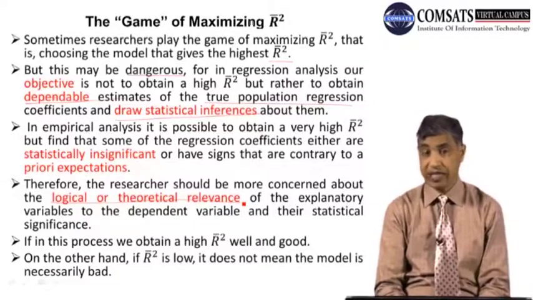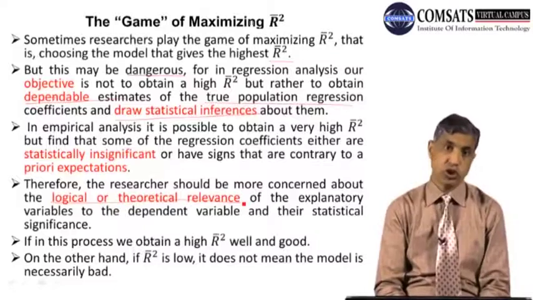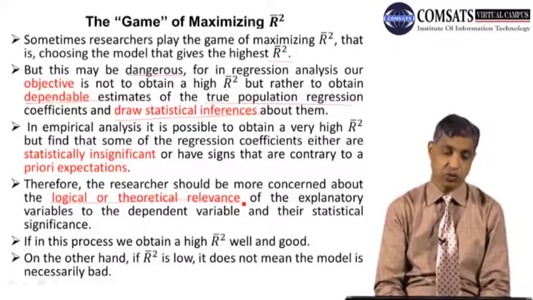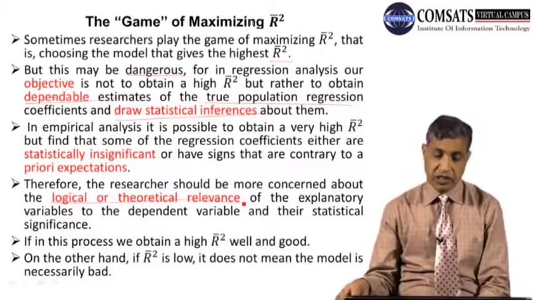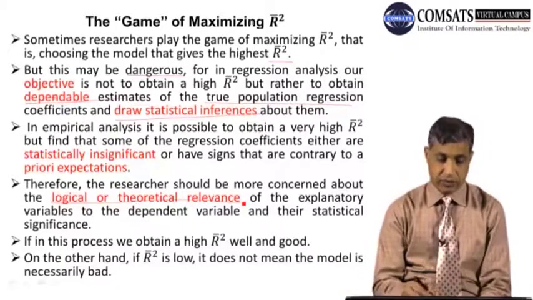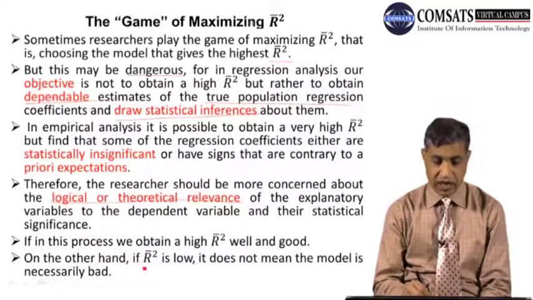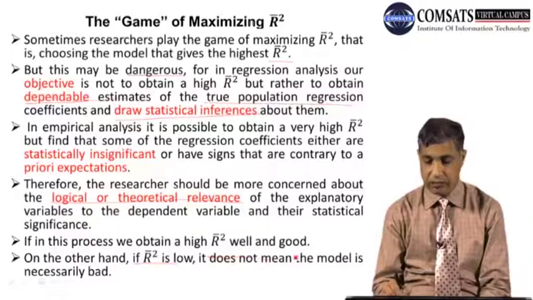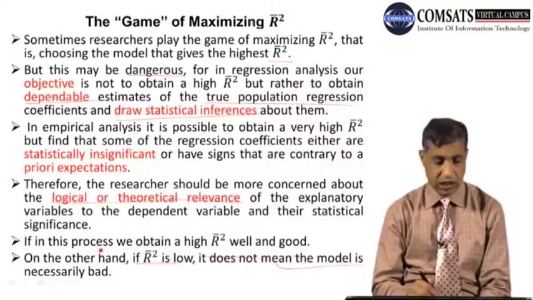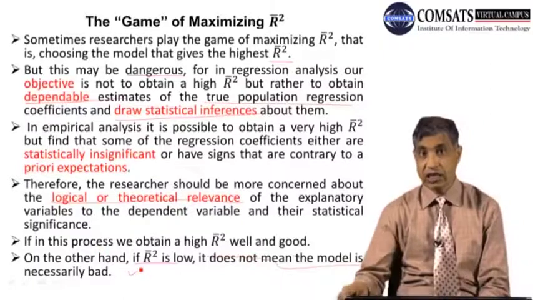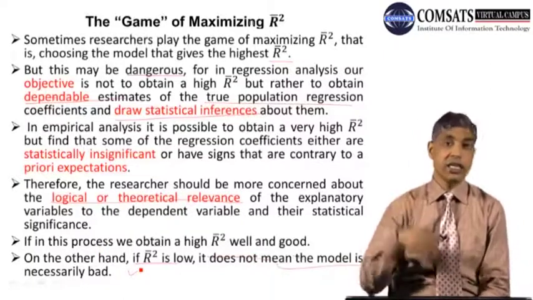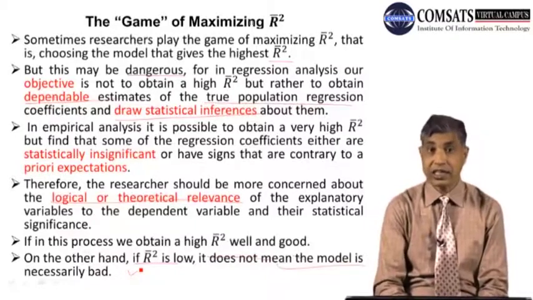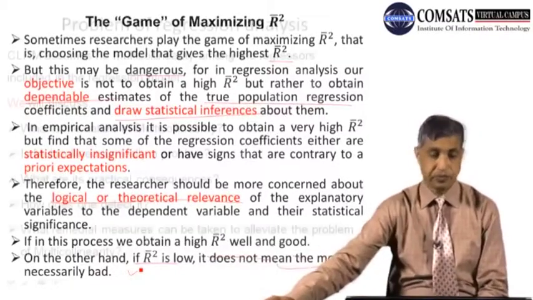There is a negative relationship, and if this is the situation, R square cannot justify that this is true. On the other hand, if R square is low, it does not mean the model is necessarily bad. As I gave the example of the arranged marriage, the R square is low, but it doesn't mean that necessarily the model is bad.